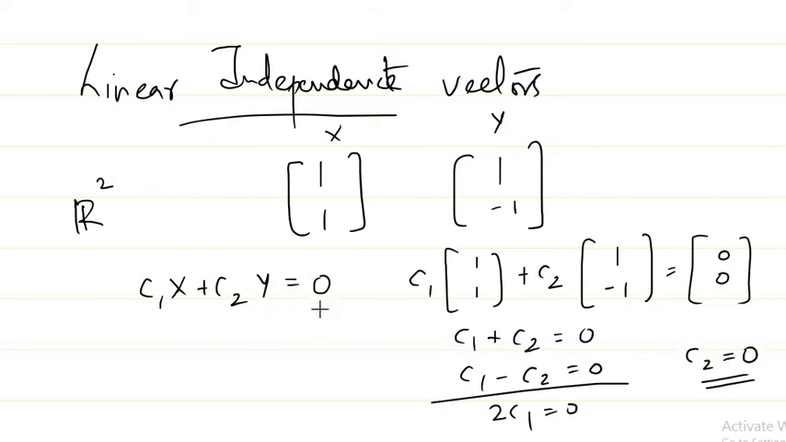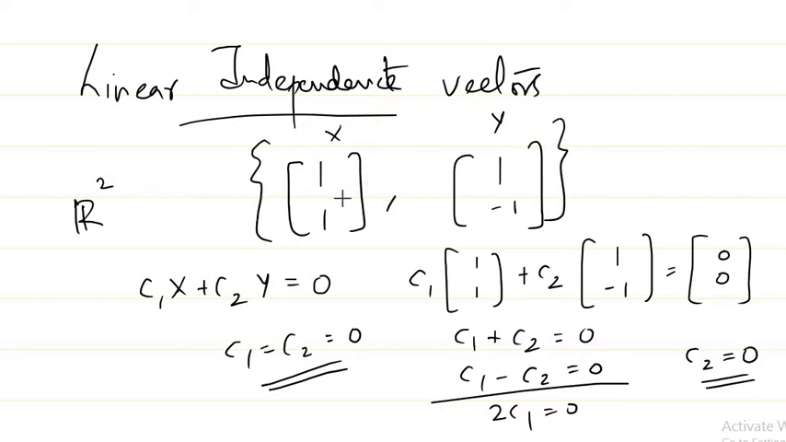That means if I want to make this combination 0, the only possibility for me is to choose c1 and c2 as 0. In that case, I can say that these two vectors are linearly independent. So if I make a set like this containing these two elements, I can call this a linearly independent set. Okay, so it's very clear, right? So we have found two linearly independent vectors in R2.